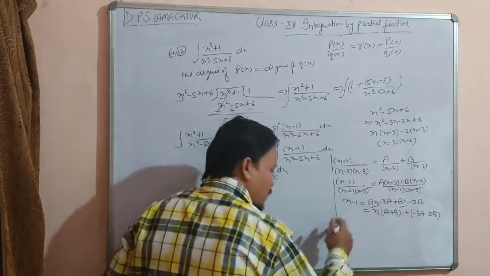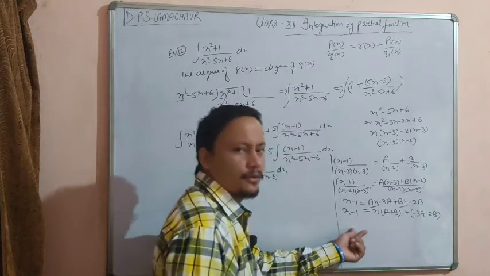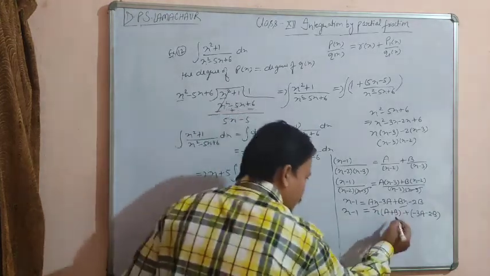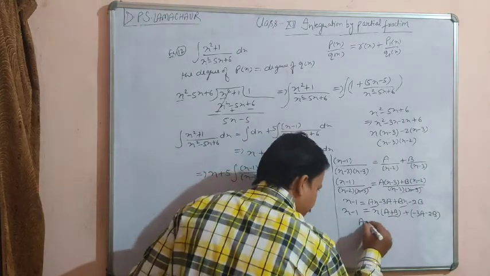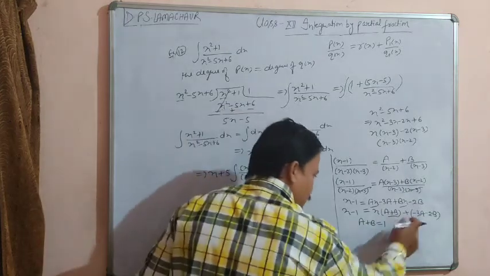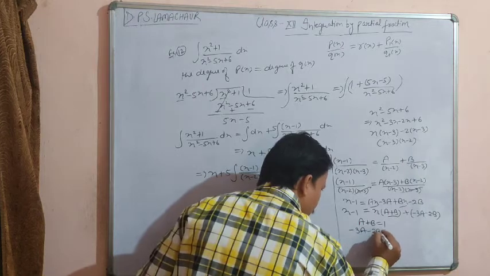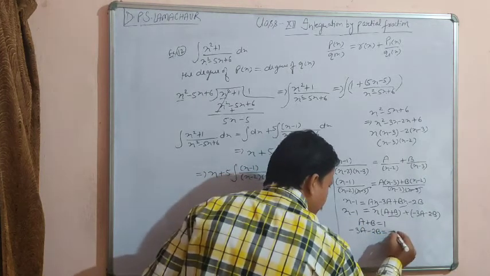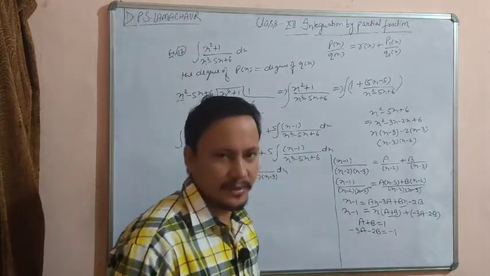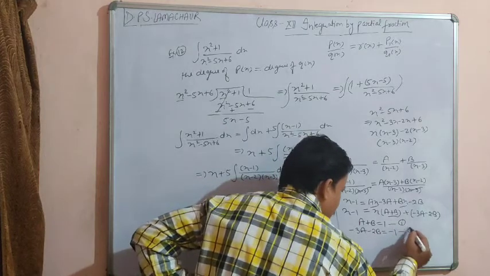So now, on comparing both sides the coefficient of x and the constant term, we get the value of A plus B is 1. The coefficient of x here is 1. And the constant term, that is minus 3A minus 2B, equals minus 1. Okay, now there are two equations and two unknowns, we have to solve it. So suppose this is equation first and this is second.